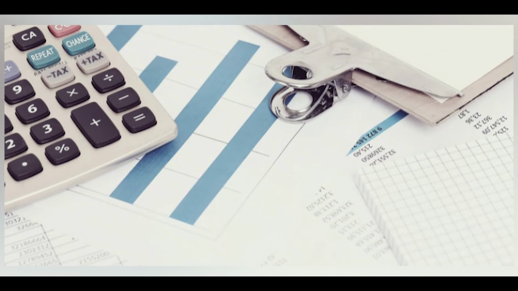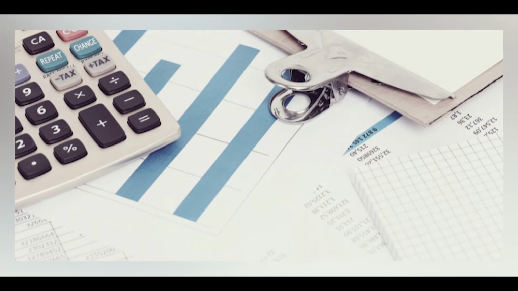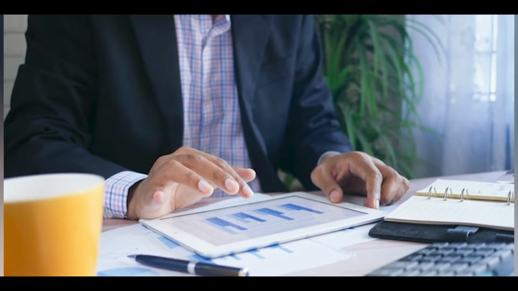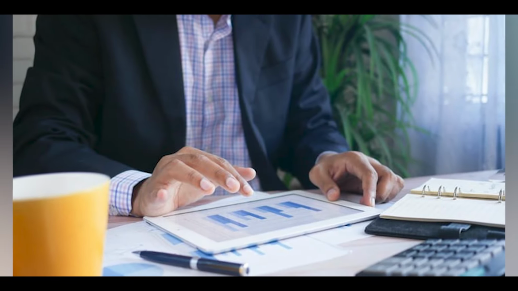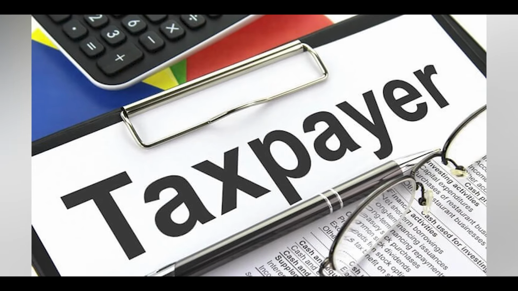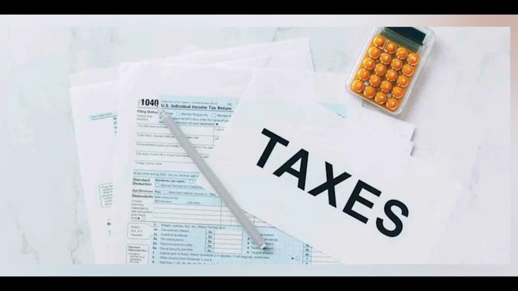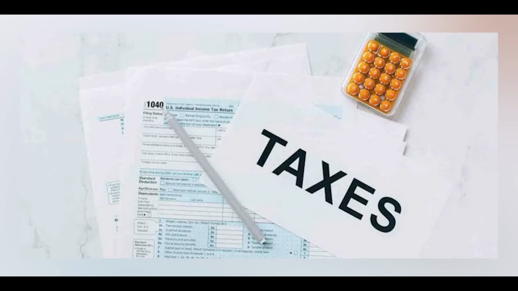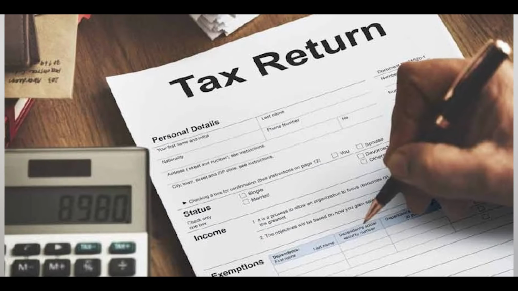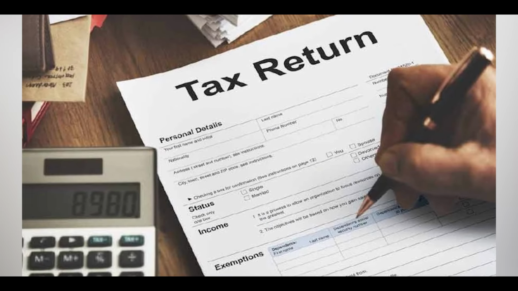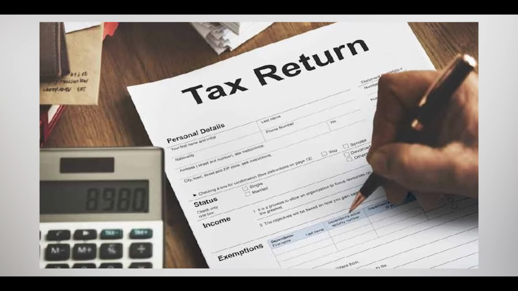The removal of the resident but not ordinarily resident (RNOR) classification under the Direct Tax Code 2025 will significantly simplify the tax system for many taxpayers. This change will have several effects. Clearer tax liability: the elimination of the RNOR category means that taxpayers will have a more straightforward understanding of their tax responsibilities. Residents will be taxed on their global income, while non-residents will be taxed only on their Indian source income.